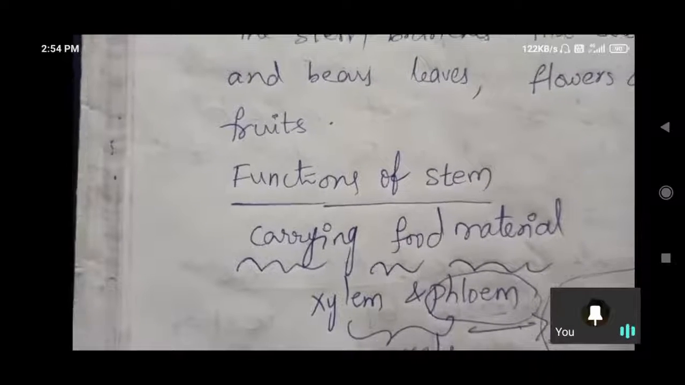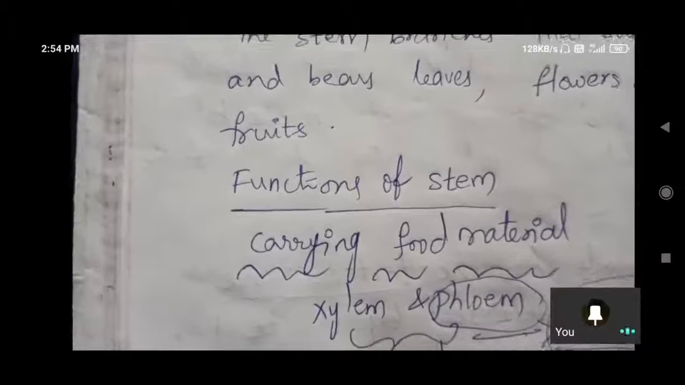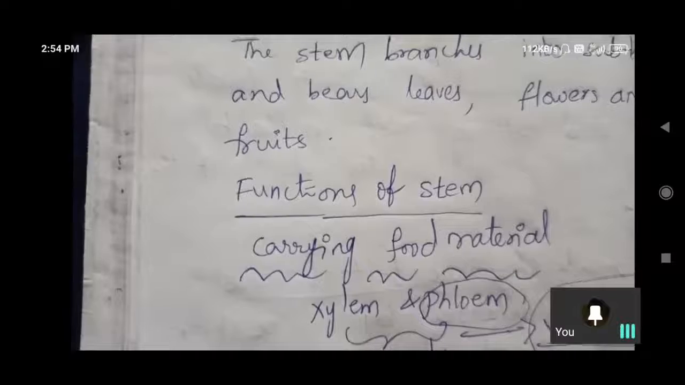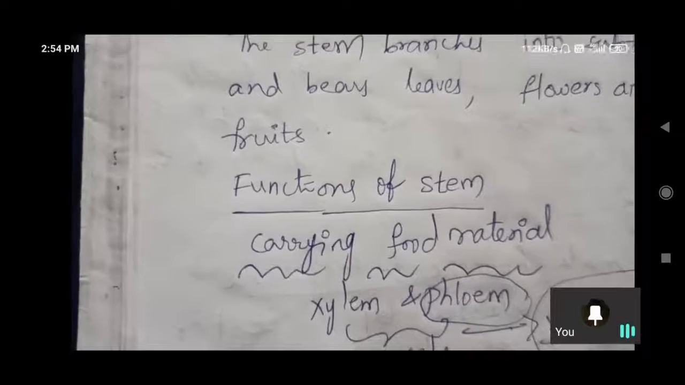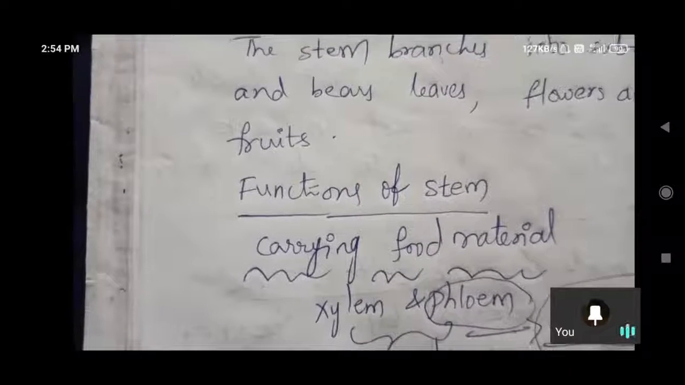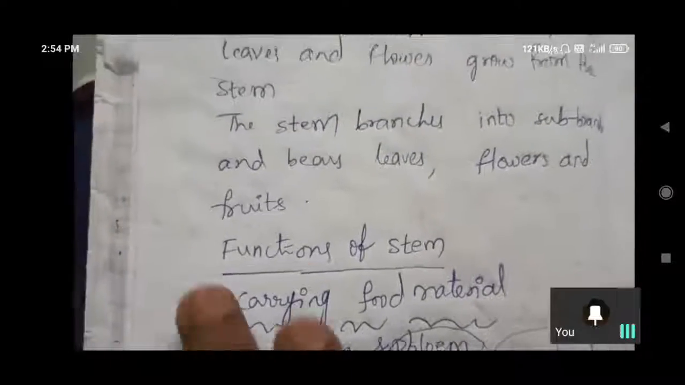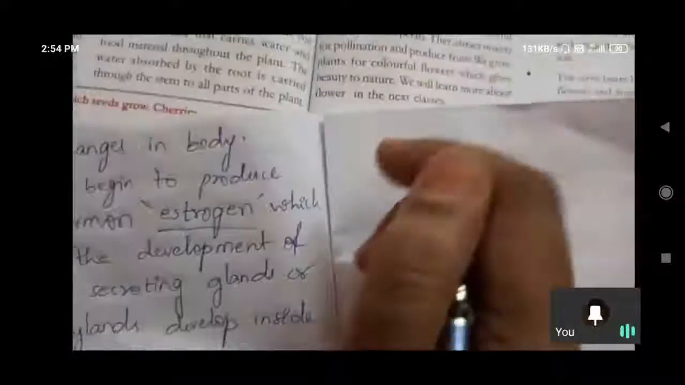Nutrition and water will enter up to the leaves. It will go through xylem vessels, and after carbohydrates and food are generated in the leaves, that prepared food will again reach all the parts through phloem vessels in reverse. Okay? So in that manner we can understand. Here we can write this one.